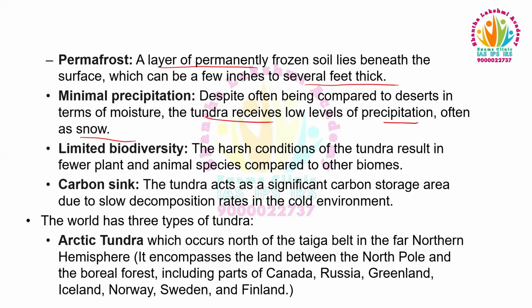often as snow. Limited biodiversity: the harsh conditions of the tundra result in fewer plant and animal species compared to other biomes. Carbon sink: the tundra acts as a significant carbon storage area due to slow decomposition rates in the cold environment. The world has three types of tundra. Arctic tundra, which occurs north of the taiga belt in the far northern hemisphere.